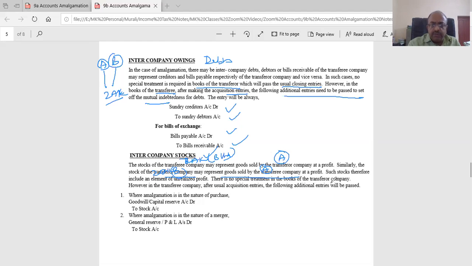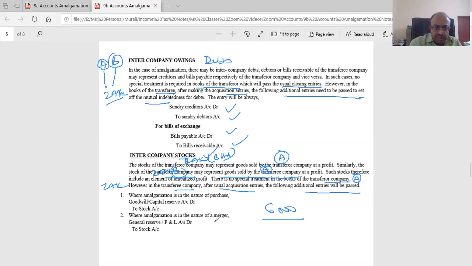There is no special treatment in the books of the transferor company, that is A Limited or B Limited, for the matter. However, in the transferee company, that is Zach Limited, after the usual acquisition entries, the following additional entries will be passed. What you have to do, stock you have to reduce. There's no doubt about it. To the extent of the 6,000, you have to reduce the stock. But how do we do it?